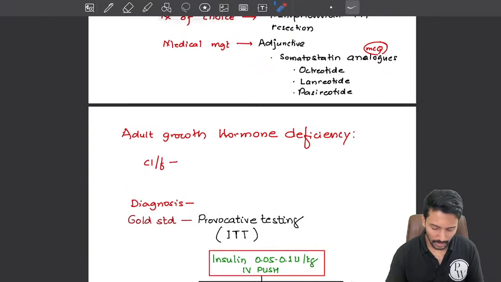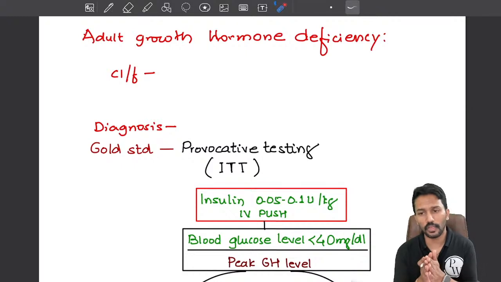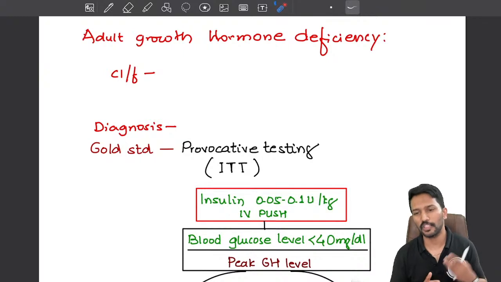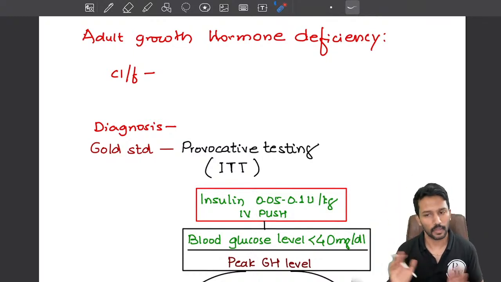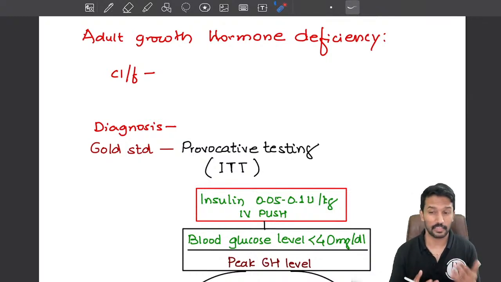Now coming to the adult growth hormone deficiency. See, if the growth hormone deficiency happens before the fusion of epiphysis, then patient will not reach his final height. In that case, we will call it pituitary dwarfism. But if growth hormone deficiency happens in adults, right, what are the clinical features? Patient has already reached his height, right? Now the body will start recomposing. In what form?